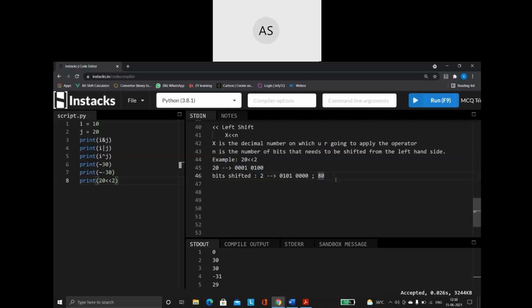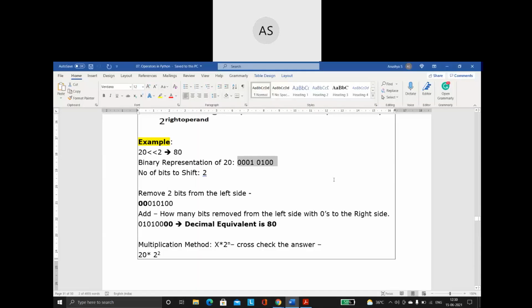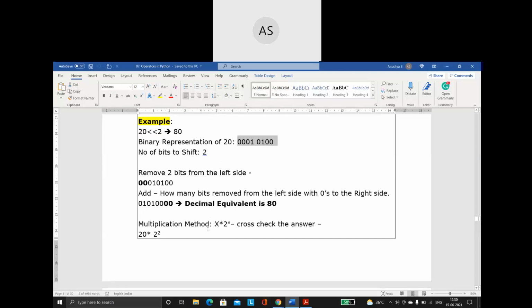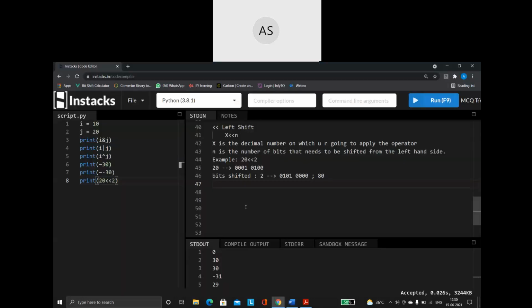Do we have any shortcut for this? Yes, of course I have a shortcut for this. This is the formula of the shortcut: x into 2 to the power of n. We represent the power operator using the exponent. So that is what I have written: x into 2 to the power of n.